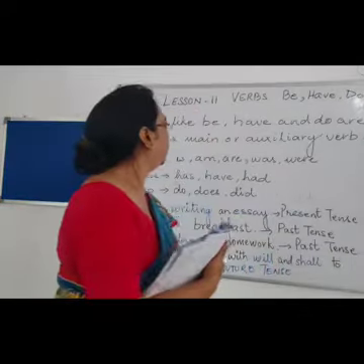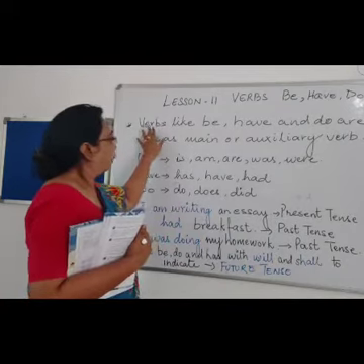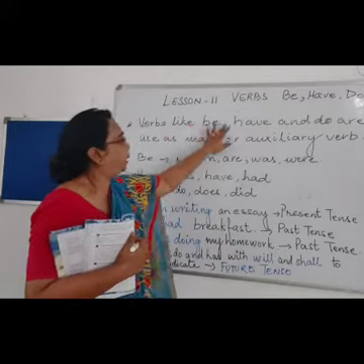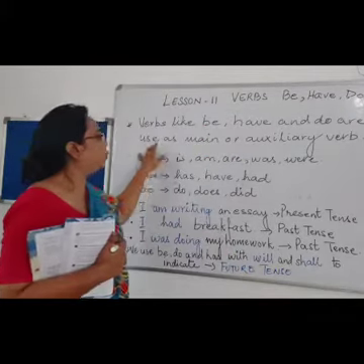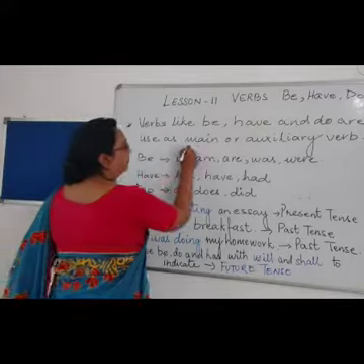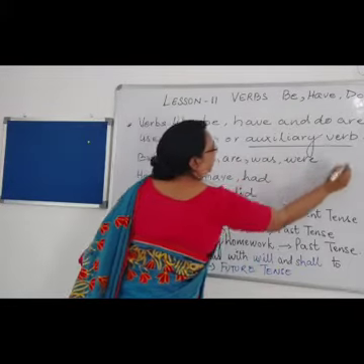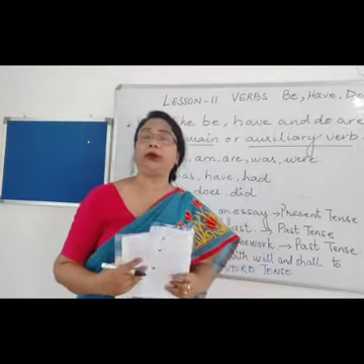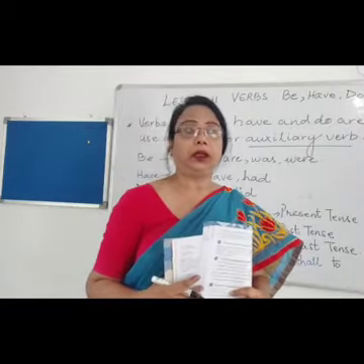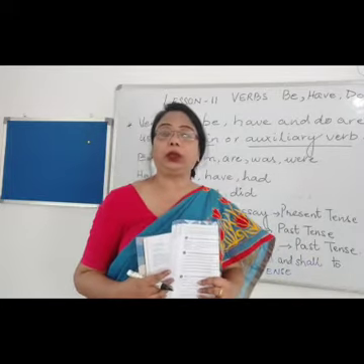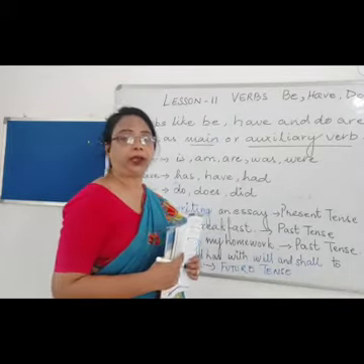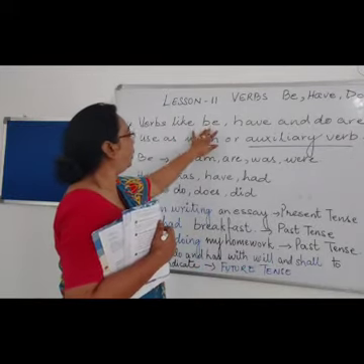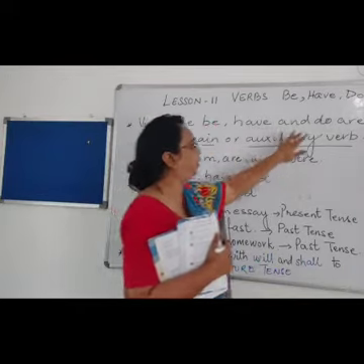Let us look over here. We know that verbs like be, have and do are used as main or auxiliary verbs. Main verb and auxiliary verb we have done in our last class, in our last week. So you can go through the last video again to understand it better. So we are going to see how we use be, have and do.